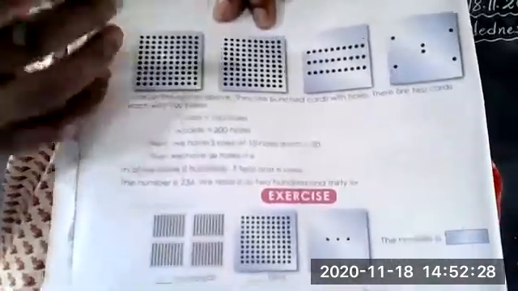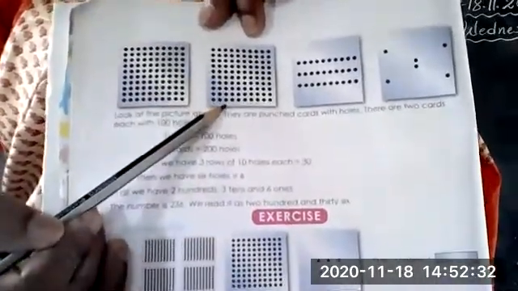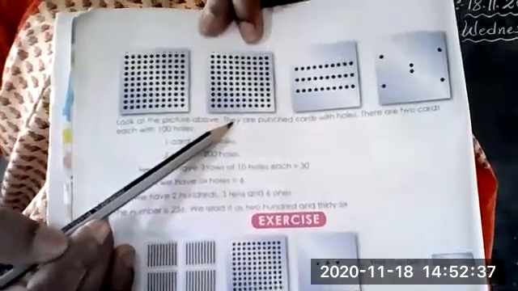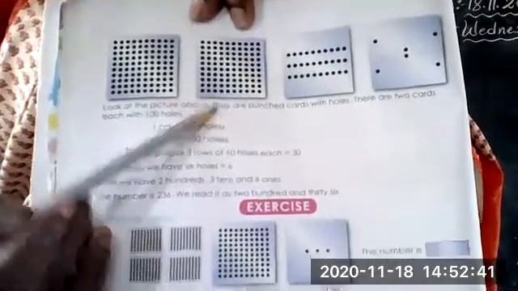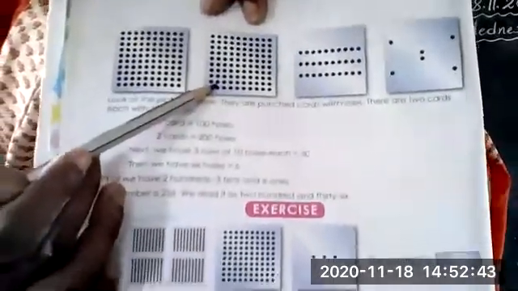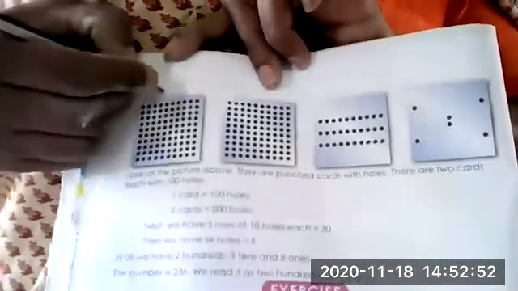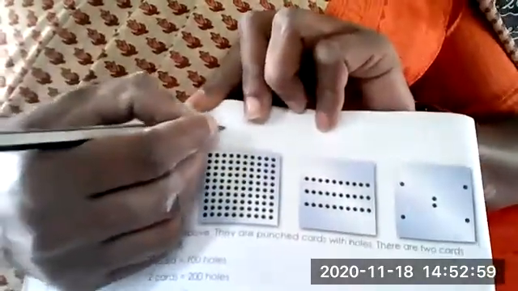Next, one more card is also there. This also has 100 holes. So now say, total how many holes are there in these two cards? 100 in one card, 100 in one more card.